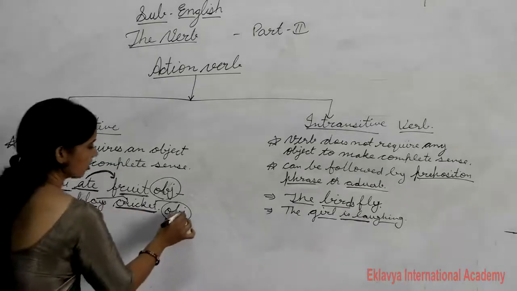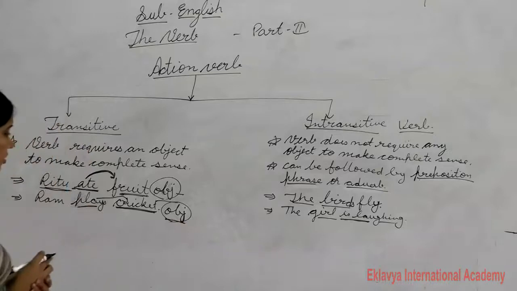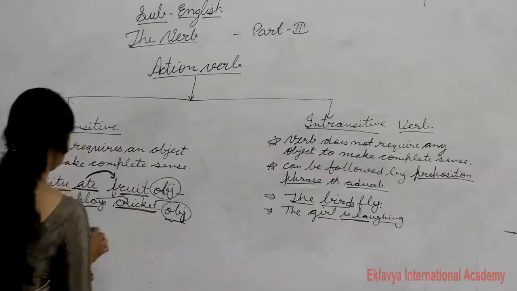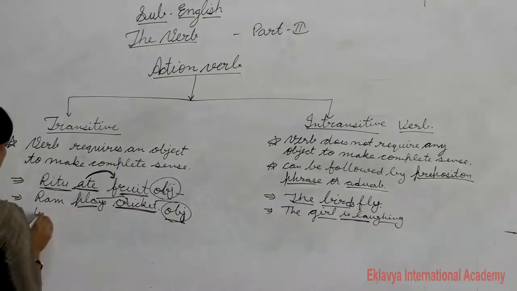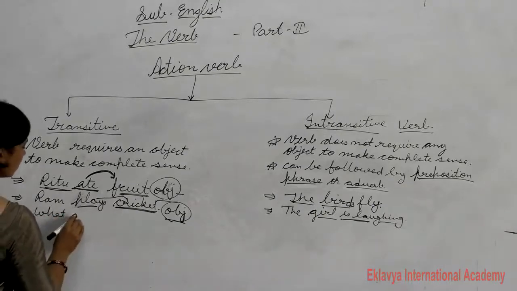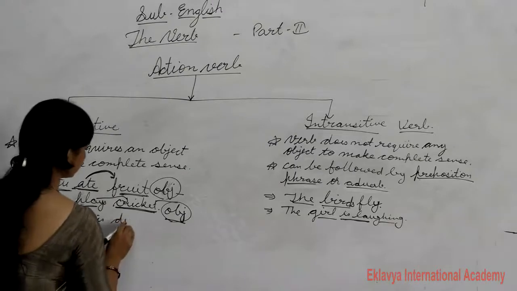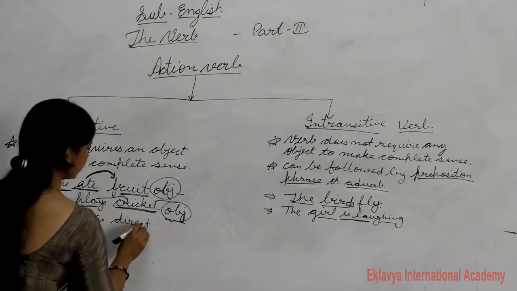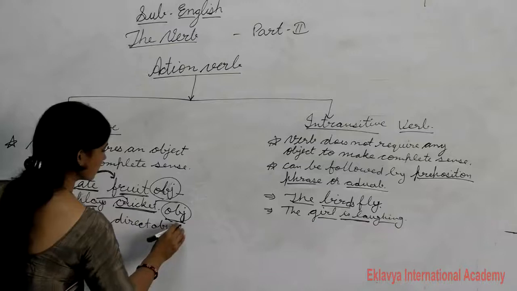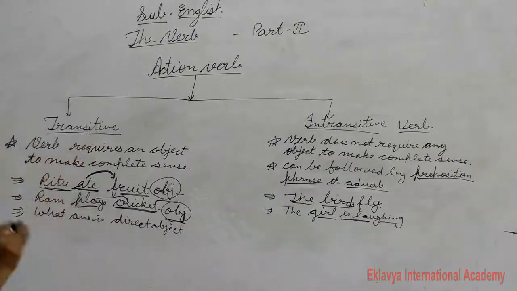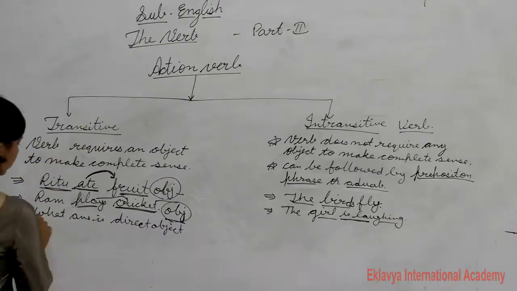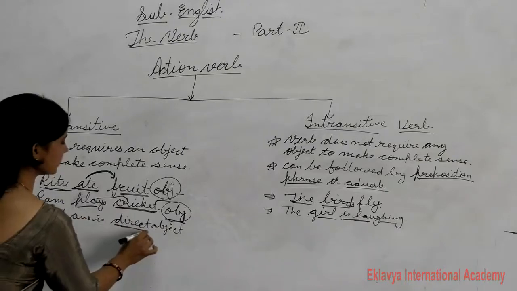So it's an object, okay. So what answer is direct object? Student, I am saying again, if you get the answer from what, then its answer is direct object.